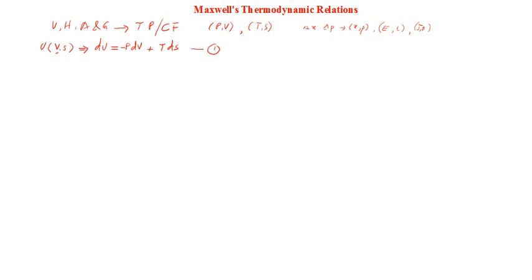Similarly, the second potential, H, what function was it? It was a function of p and S, as I told you, HPUSV, some mnemonics we have just discussed. So H is a function of p and S. What will dH be equal to? Try to practice the same technique. You first write the two variables. You need to do this only in the beginning; by repeated usage you will be able to write this instantly without any problem.